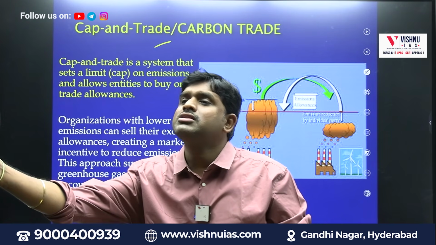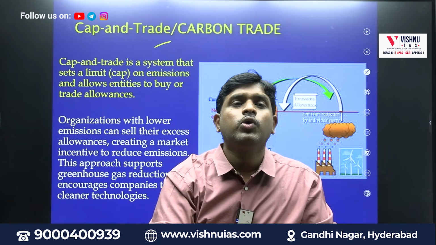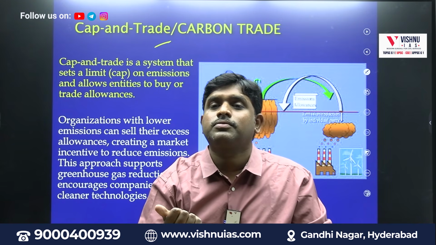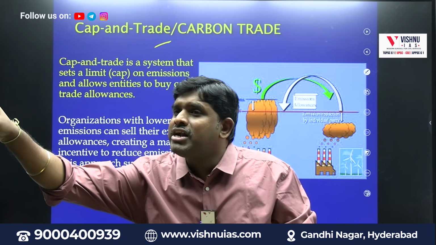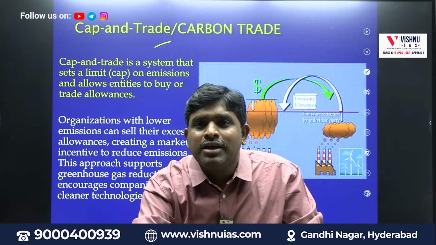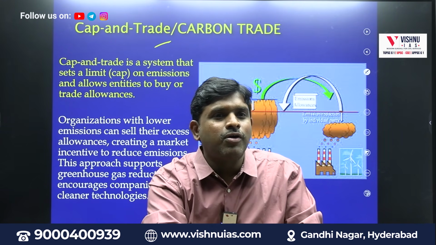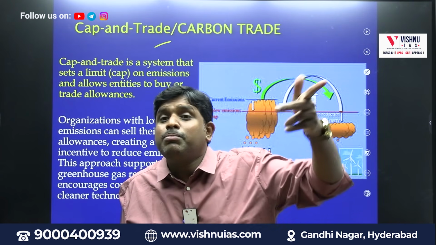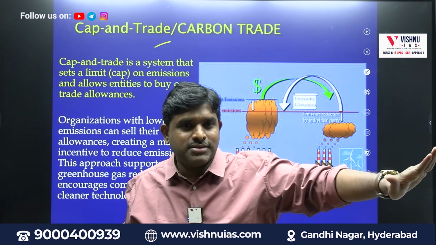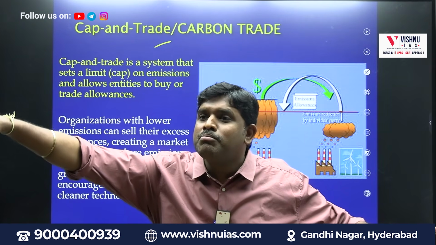I will transfer these 2 million tons to you. Give me 2 lakhs, give me 4 lakhs. So these 2 million tons will come into whose account? This company's account. Now how much did this company emit? 8 plus 2 balanced, 12 minus 2 balanced.